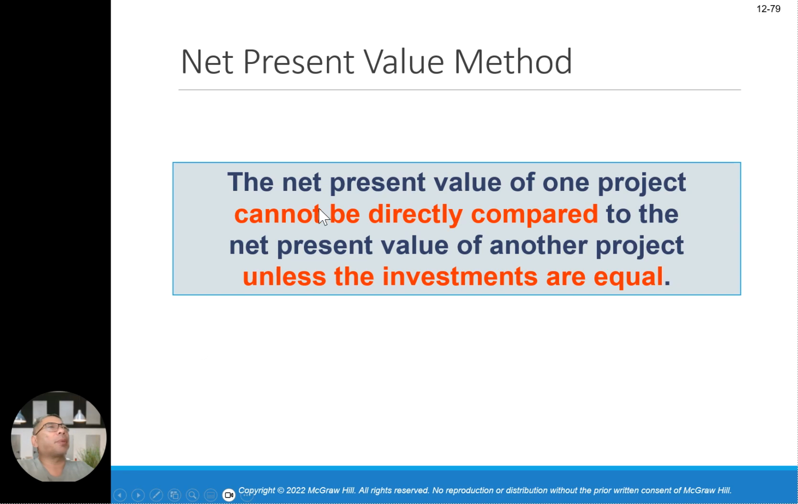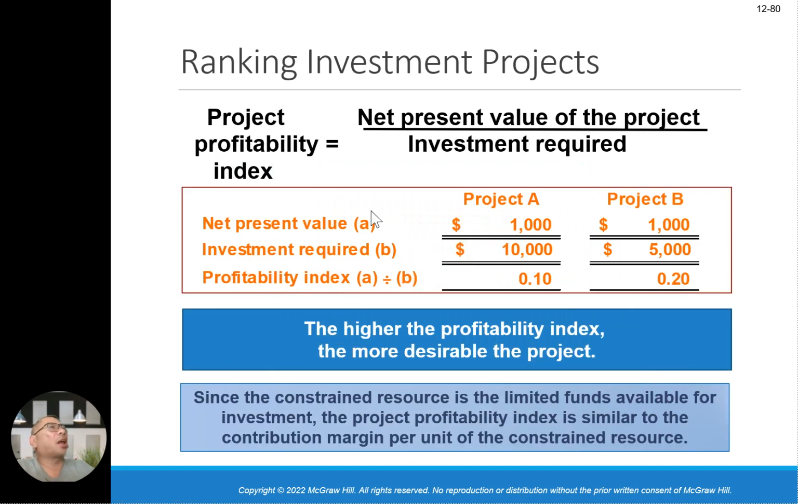For the present value method, the net present value cannot be directly compared to the net present value of another project unless the investments are equal. Okay, this is the NPV. So we are going to compare project A and project B, the investment required here. For example, the project profitability index is the net present value of the project divided by the investment required.